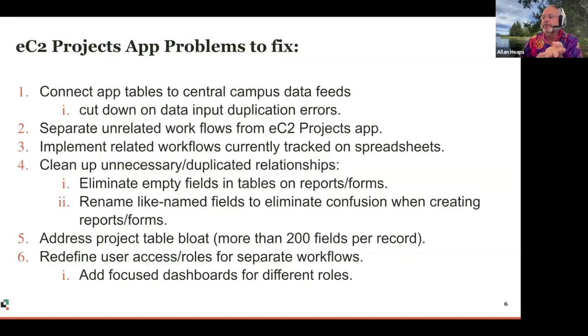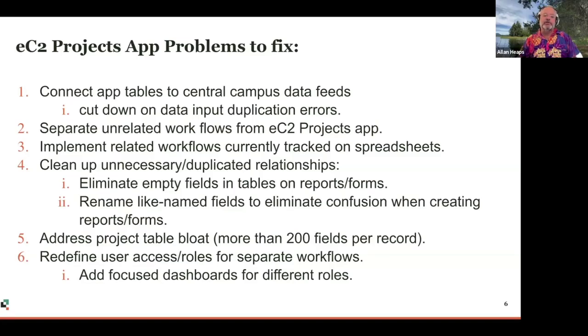Here were the problems I needed to fix when we started talking about redoing that main app. First off, I needed to connect the app to a set of databases on main campus that are the main sources of truth for us, right? I needed to find a way to pull that stuff in, and I was able to do that. So far, that's taken the longest amount of time.